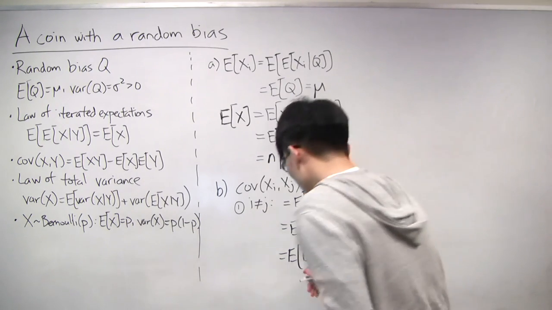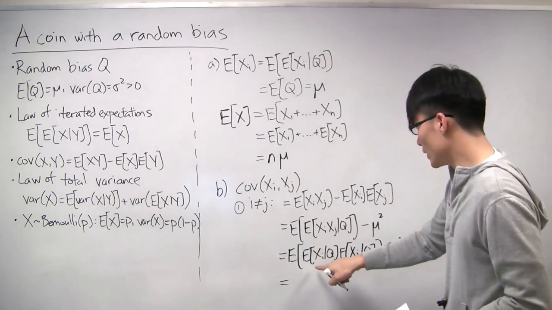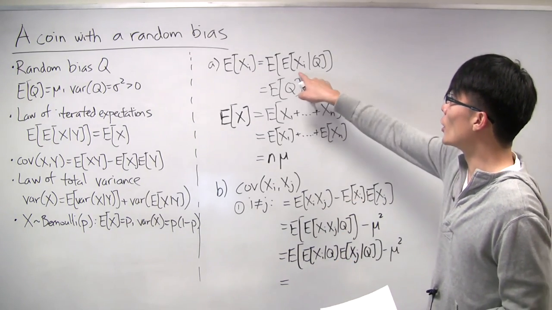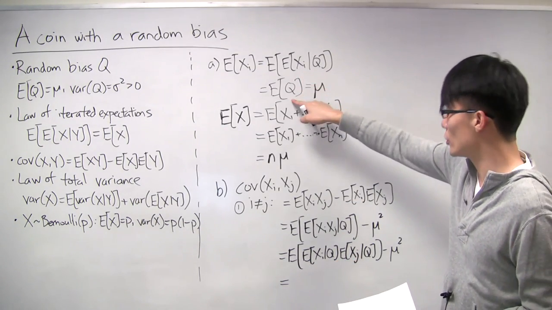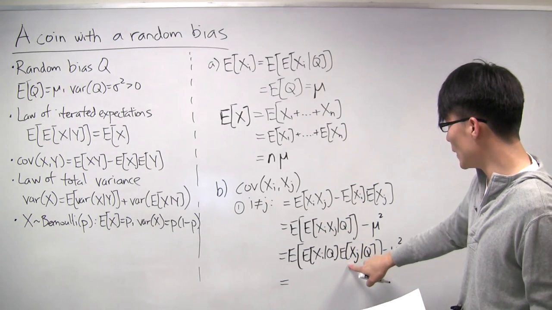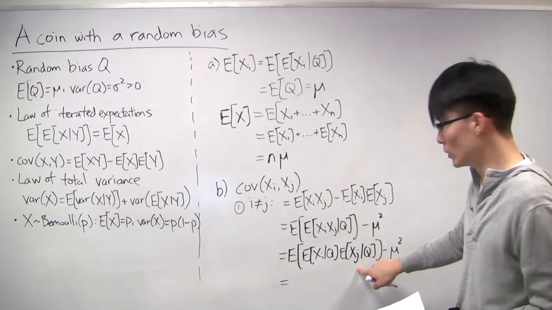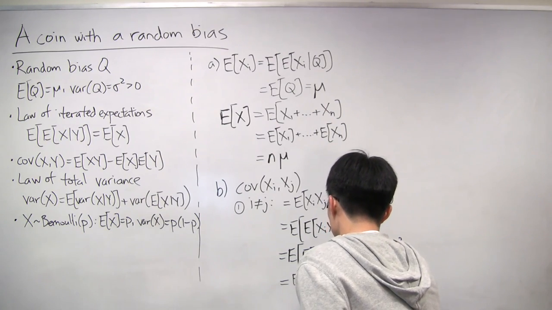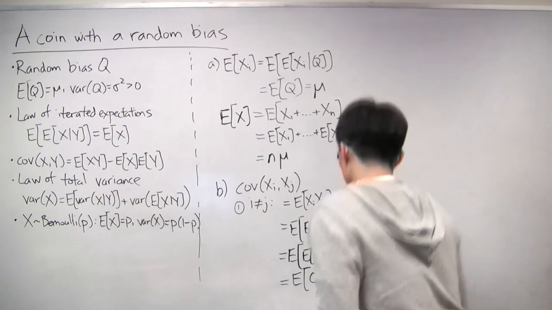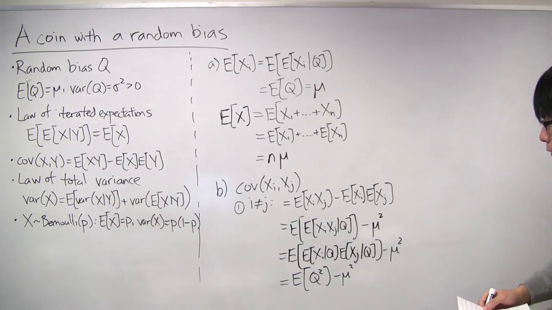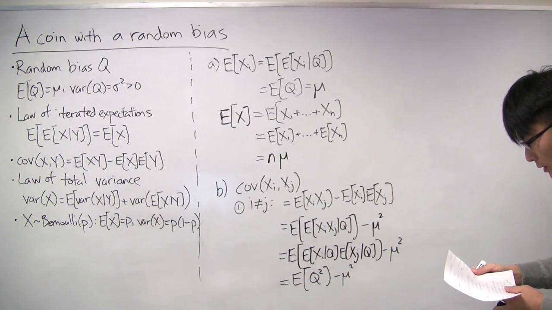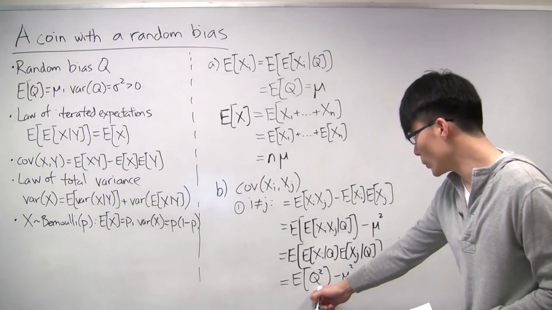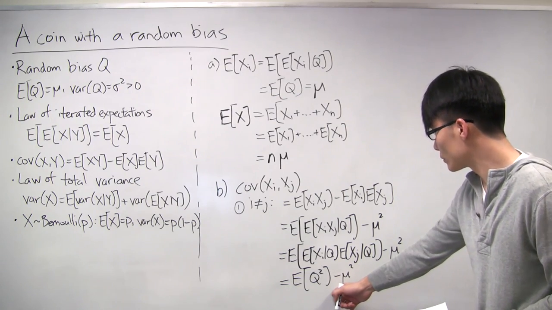All right. Now, what is this? Well, the expectation of xi given q, we already argued earlier that that should just be q, right? And then the same thing for xj, that should also be q. So this is just expectation of q squared minus mu squared. Now, what is the expectation of q squared minus mu squared?